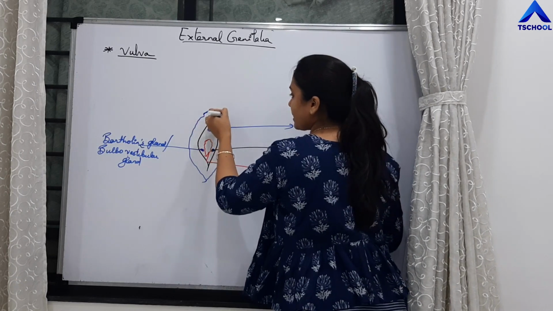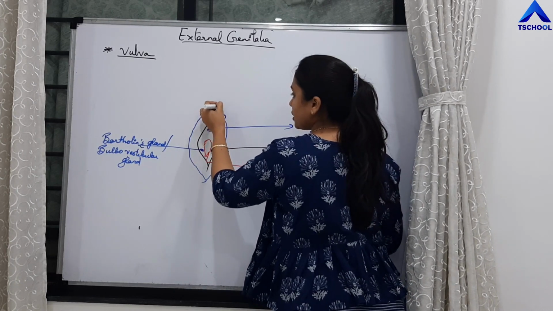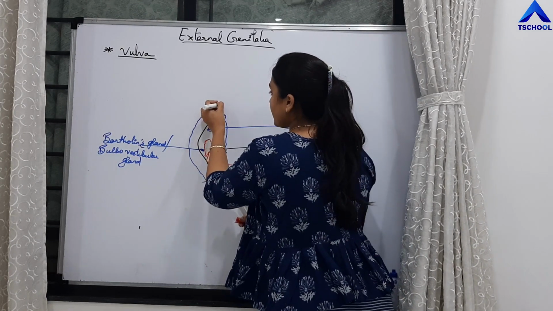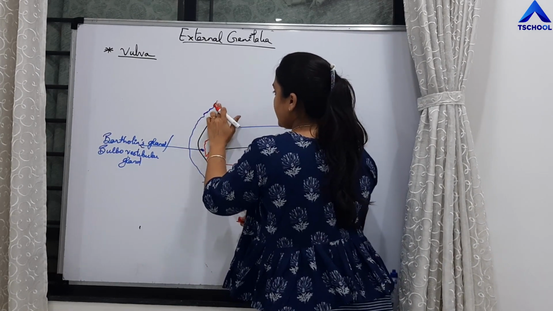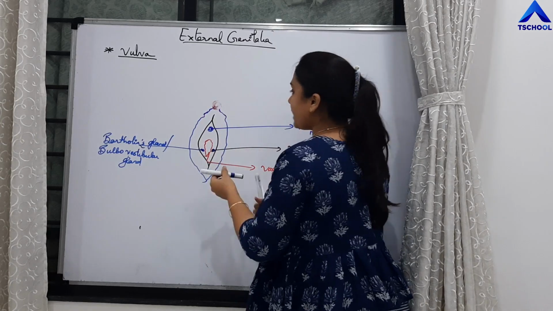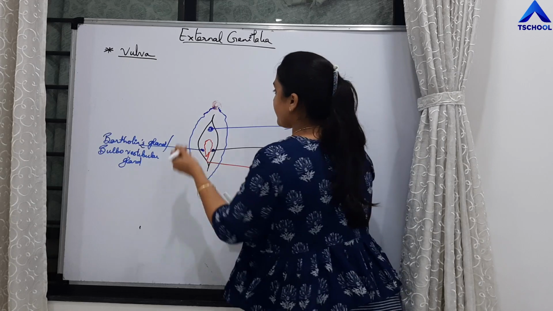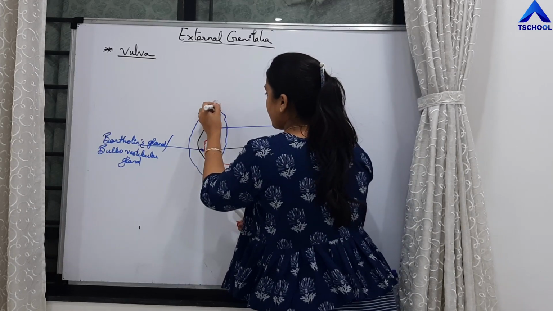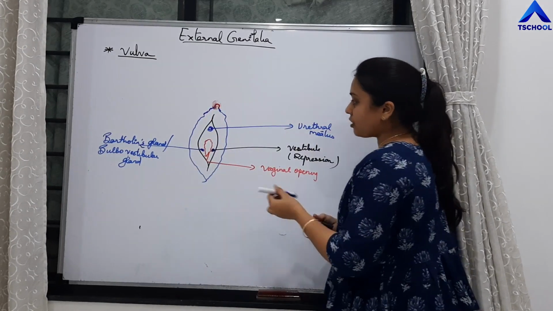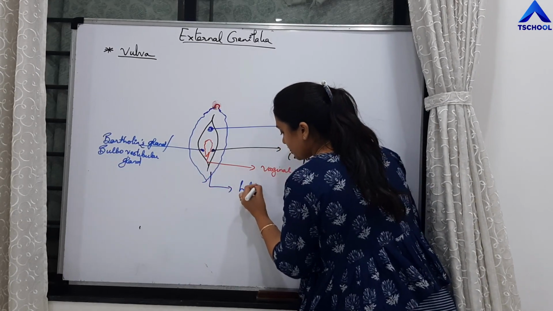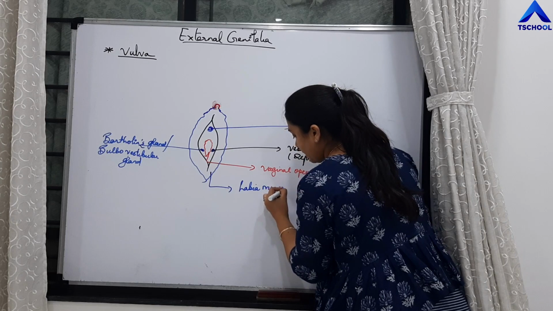Its upper part is having the loose skin, and there is a finger-like projection, right? So this fold is called as labia minora.